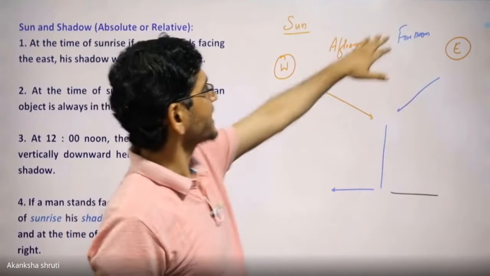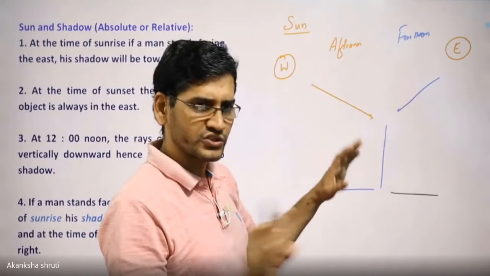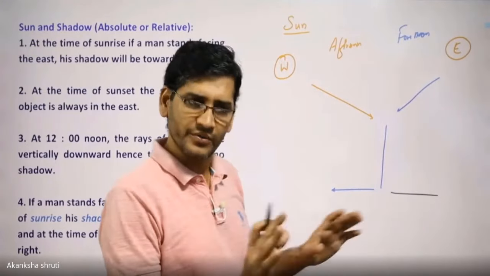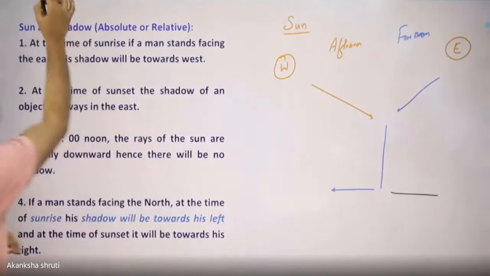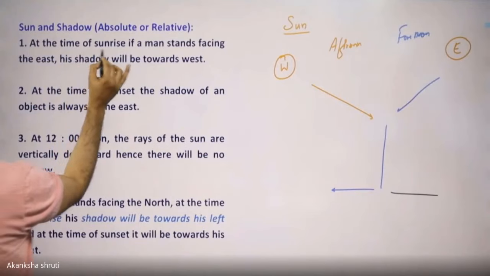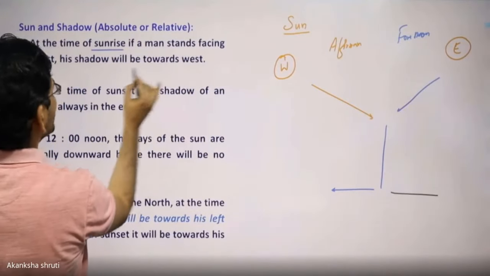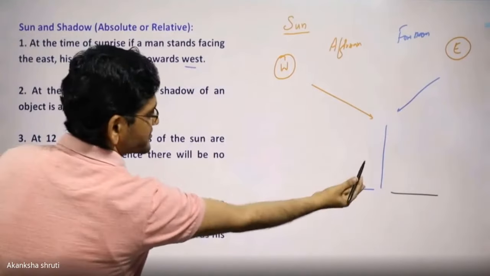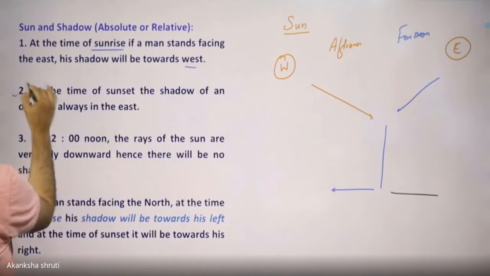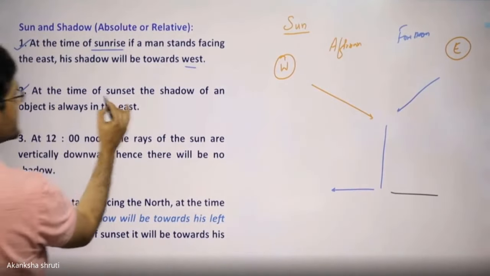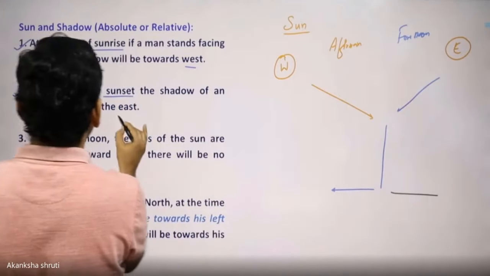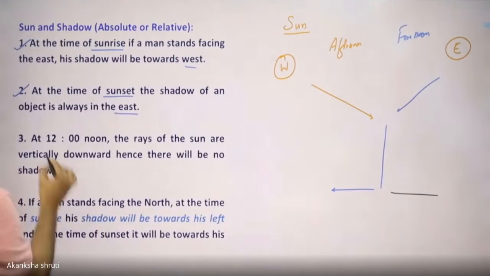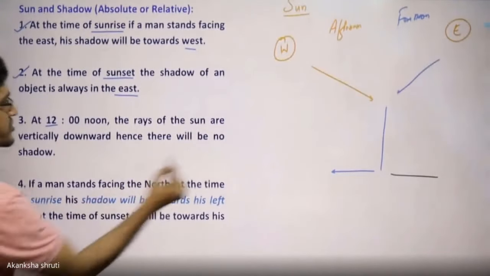If it is asked at noon, no shadow. Okay, though theoretically there is a small amount of shadow, but not required. So a few things that we need to keep in mind. At the time of sunrise, the man stands facing the east, the shadow will be west. What I have explained. The second point, sunset, the shadow will be in the east direction. Students, at noon, no shadow.